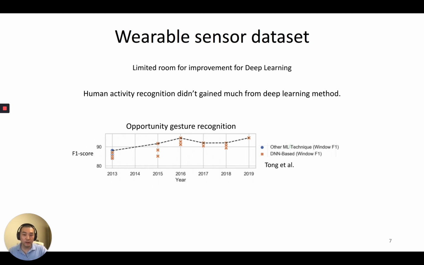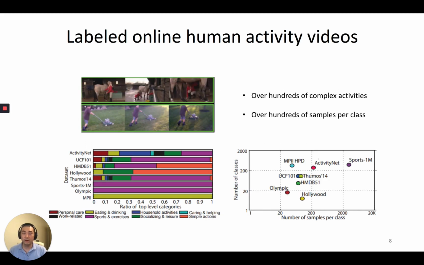Now that we have looked into limitations in wearable datasets, let's see activity datasets in other communities. In the computer vision community, they have massive labeled online human activity videos. Activity classes go up to hundreds and thousands, from everyday activity to sports, and each activity class has hundreds and thousands of video samples as well.